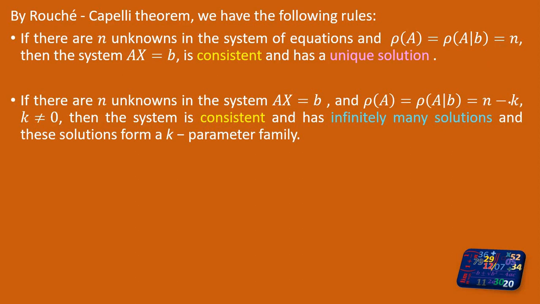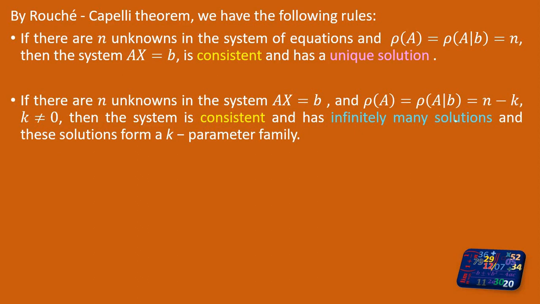So n minus k is a number smaller than n. In this case also, since the rank of A and the rank of the augmented matrix are the same, the system is consistent, but because the rank is not equal to the number of unknowns n, the system has infinitely many solutions, and these solutions are called a k-parameter family.